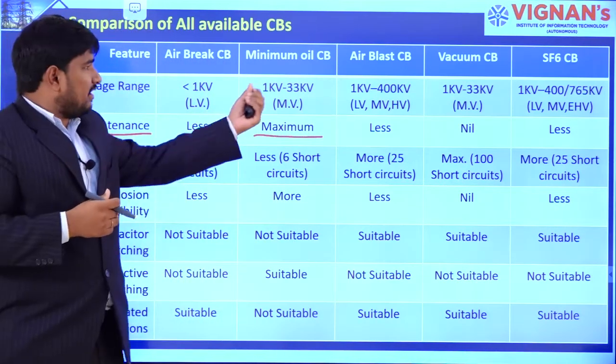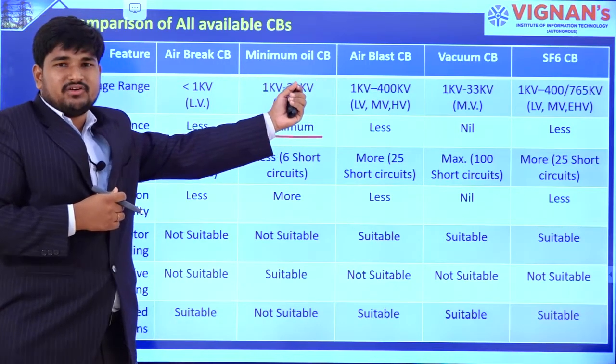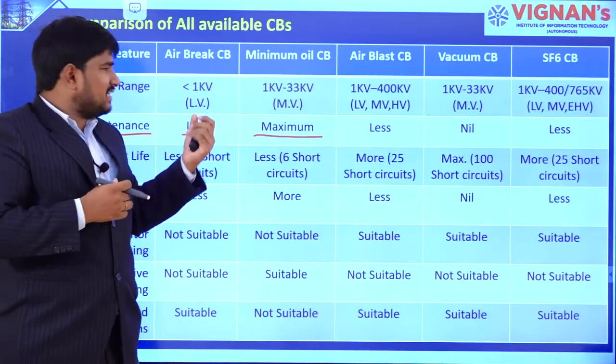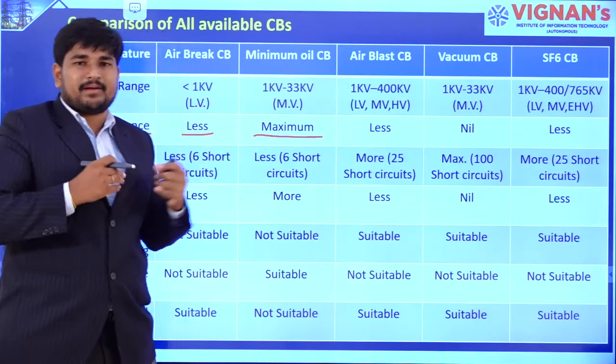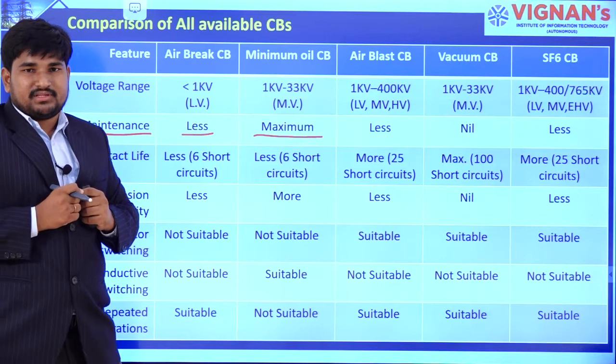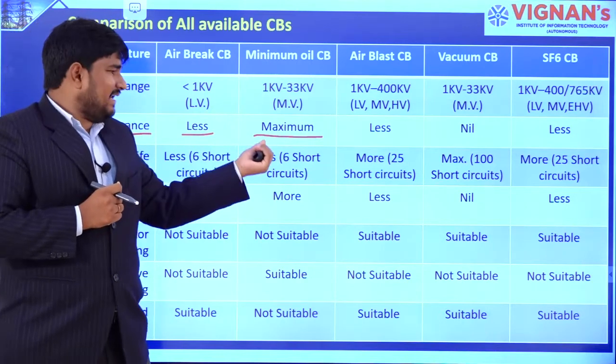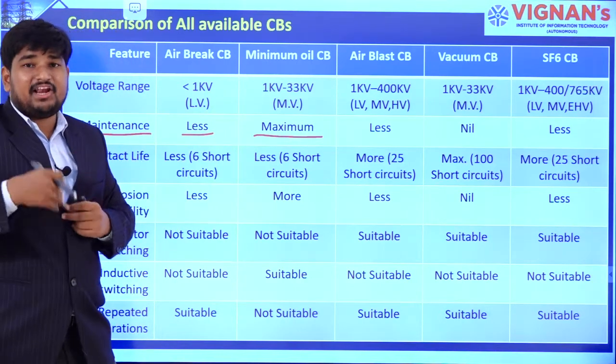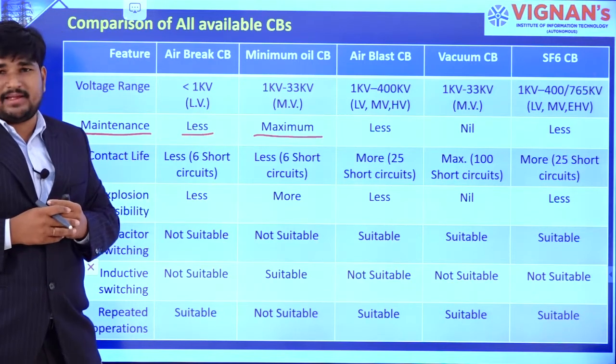That means while studying minimum oil circuit breaker, we have seen there is a formation of carbon particles on contact surfaces. That's why we need to maintain it regularly in case of minimum oil circuit breaker.